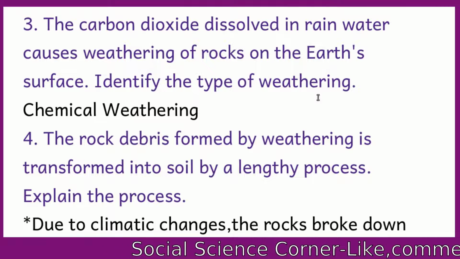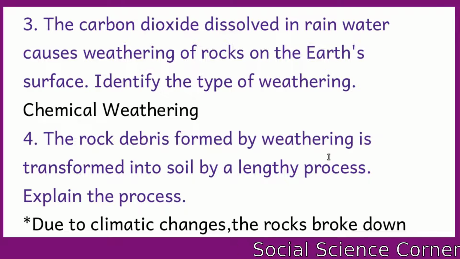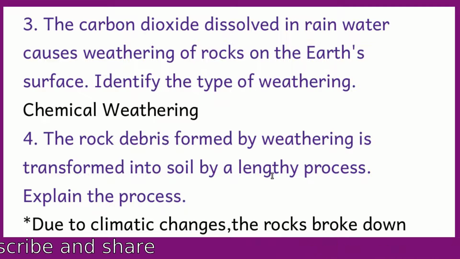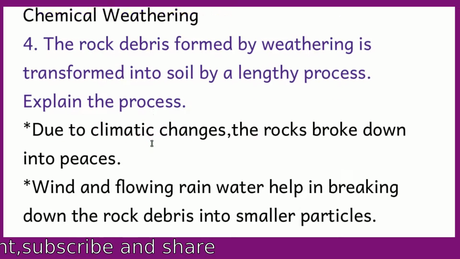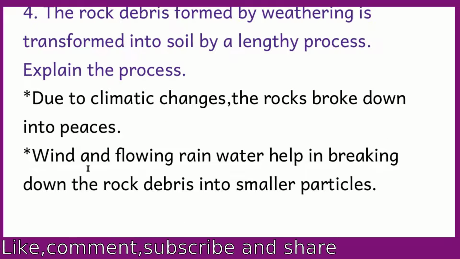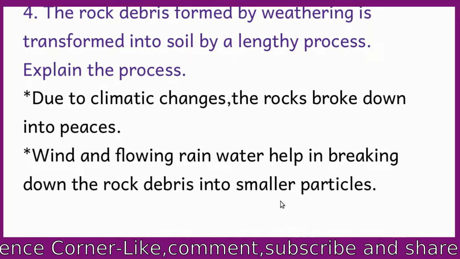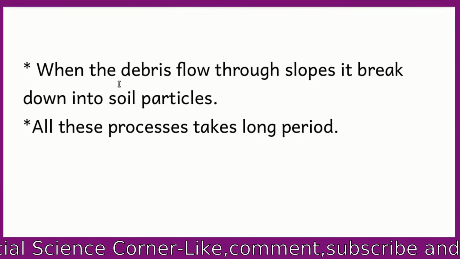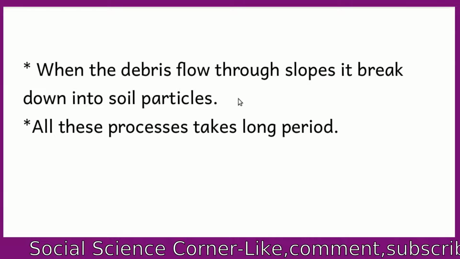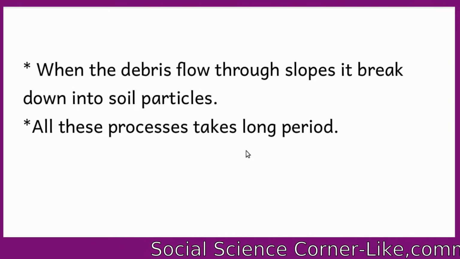Identify the type of weathering. Chemical weathering. The rock debris formed by weathering is transformed into soil by a lengthy process. Explain the process. Due to climatic changes, the rocks broke down into pieces. Wind and flowing rainwater help in breaking down the rock debris into smaller particles. When the debris flows through slopes, it breaks down into soil particles. All these processes take a long period.